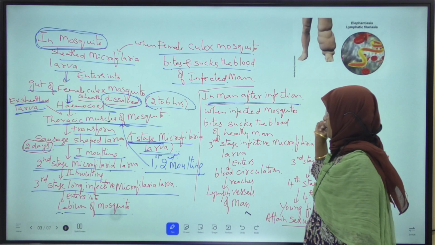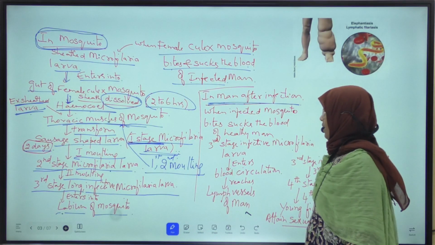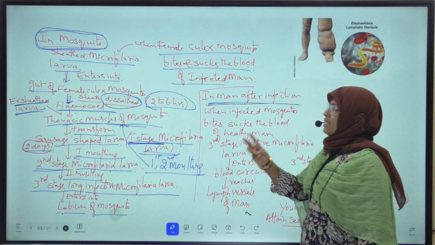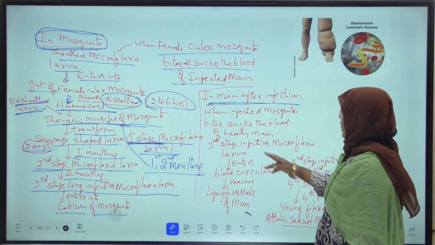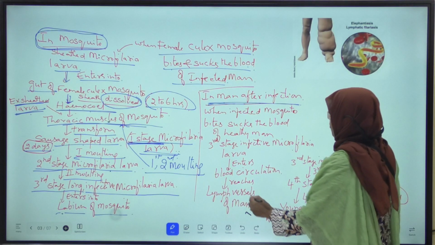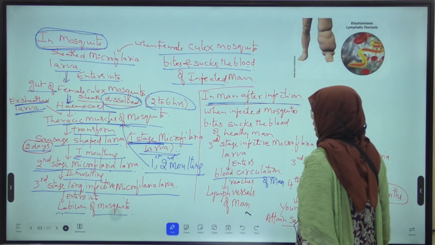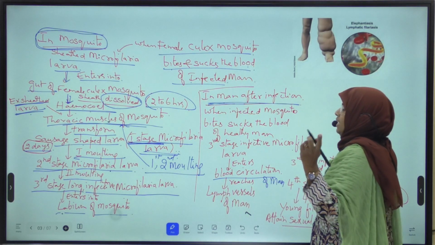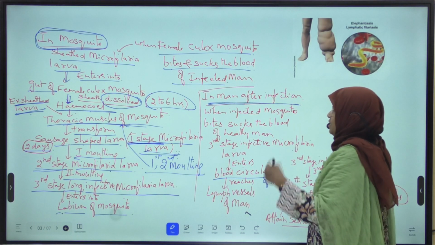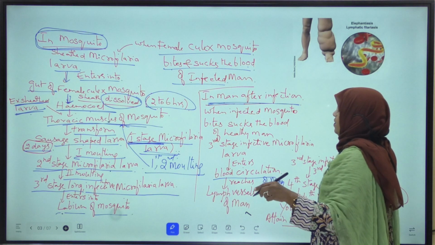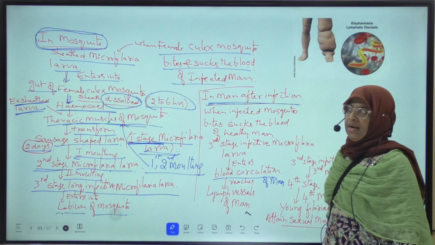When infected mosquito bites and sucks the blood of healthy man, what happens? This third stage long infective microfilaria larva enters into the blood circulation of man. Here this third stage infective microfilaria larva enters into the blood circulation of healthy man through inoculation. Inoculation means mosquito bite.